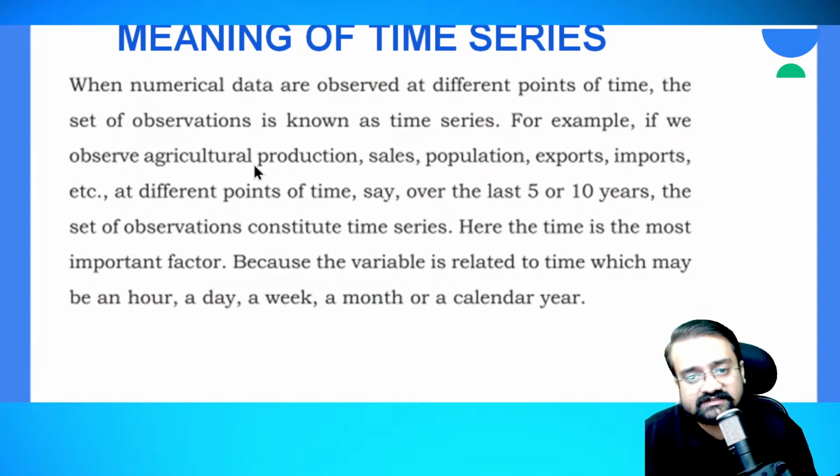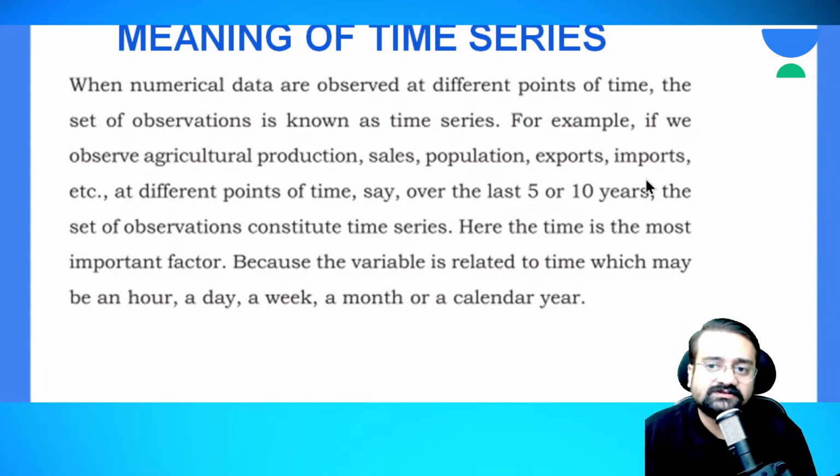Agricultural production, sales, population, exports, imports. For example, if you observe the production of wheat or the production of jowar over 5 to 10 years, that is an example of time series.